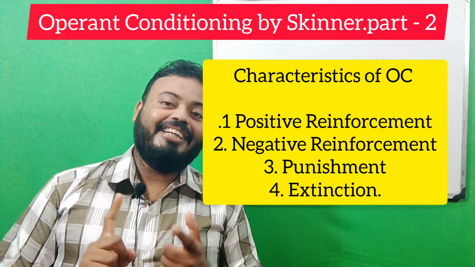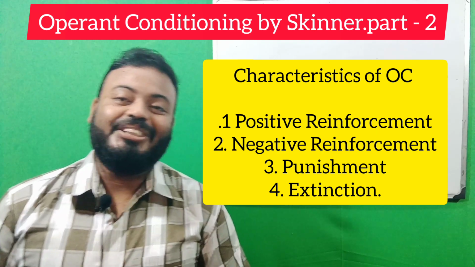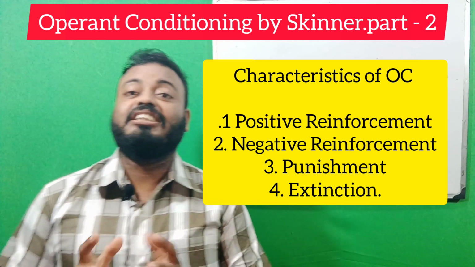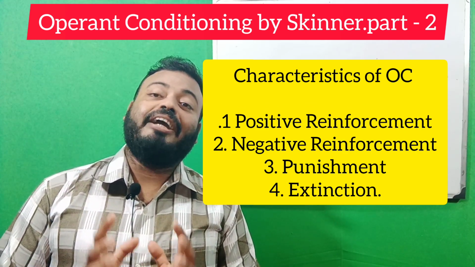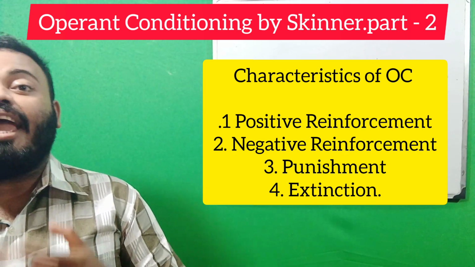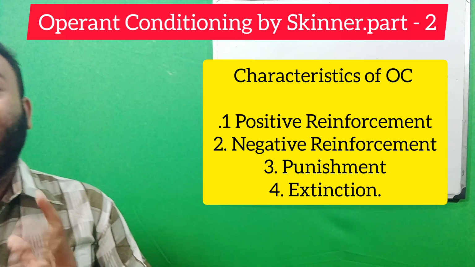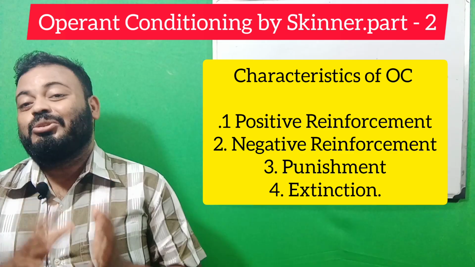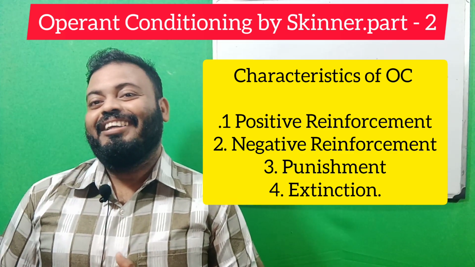And lastly is extinction, where behavior is weakened by the consequence of not getting a positive condition or not stopping a negative condition. Those are the four characteristics of operant conditioning given by Skinner.